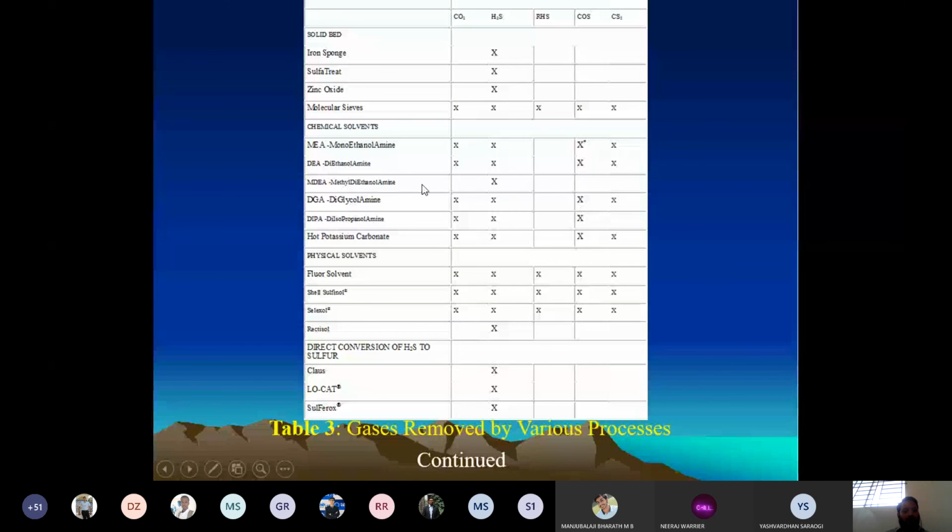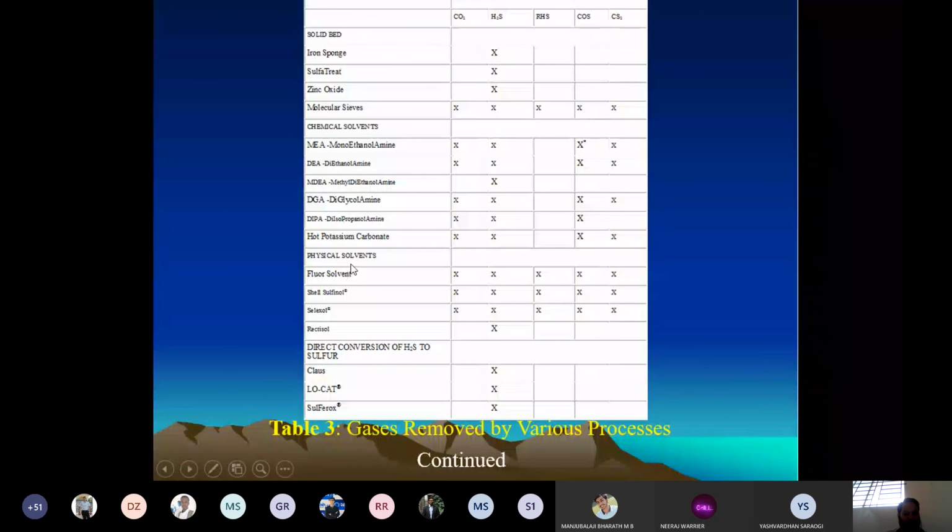Only methyldiethanolamine, that is MDEA, removes only H2S. It is not fit to remove CO2, RSH, COS, and CS2. These questions will help you in the quizzes, so make a note of it and remember.